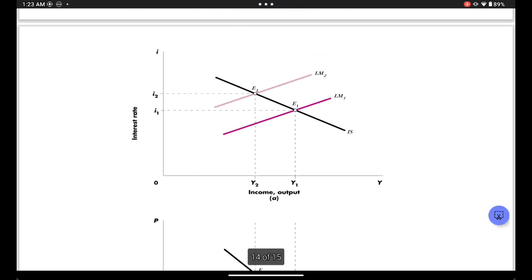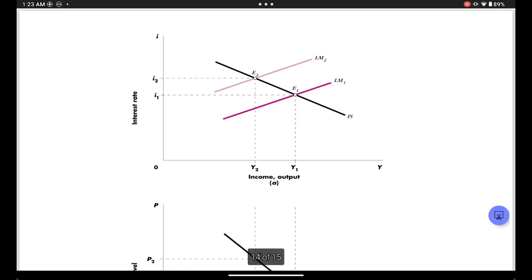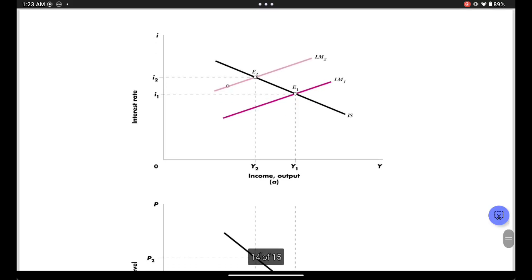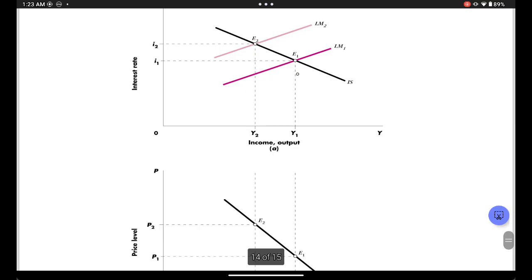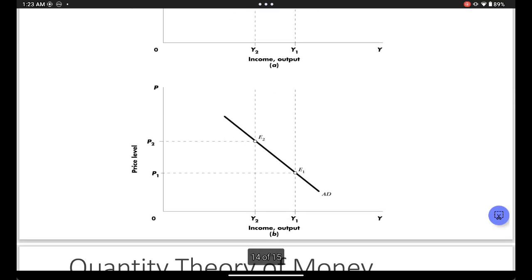Okay, makes total sense. If they decrease the supply of money, obviously a new equilibrium will happen. So see this equilibrium, join it to this, join it to this. This is the exact same as that equilibrium Y.